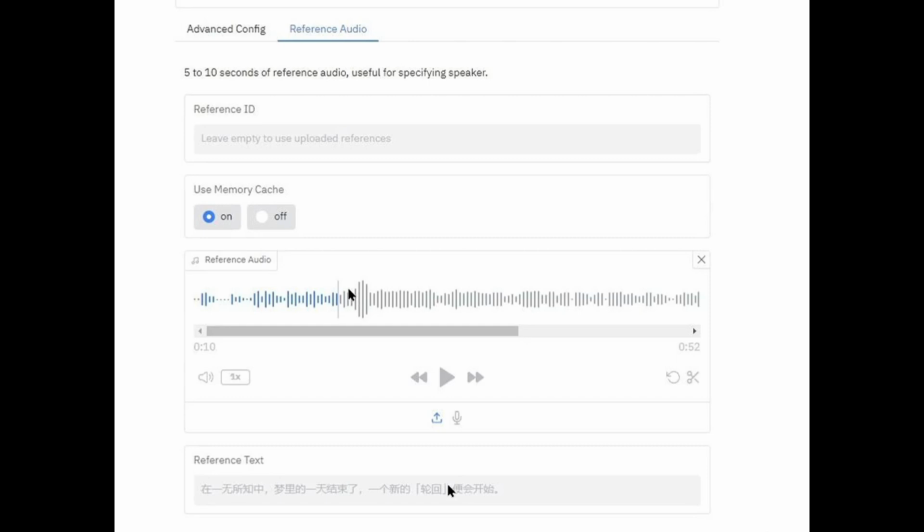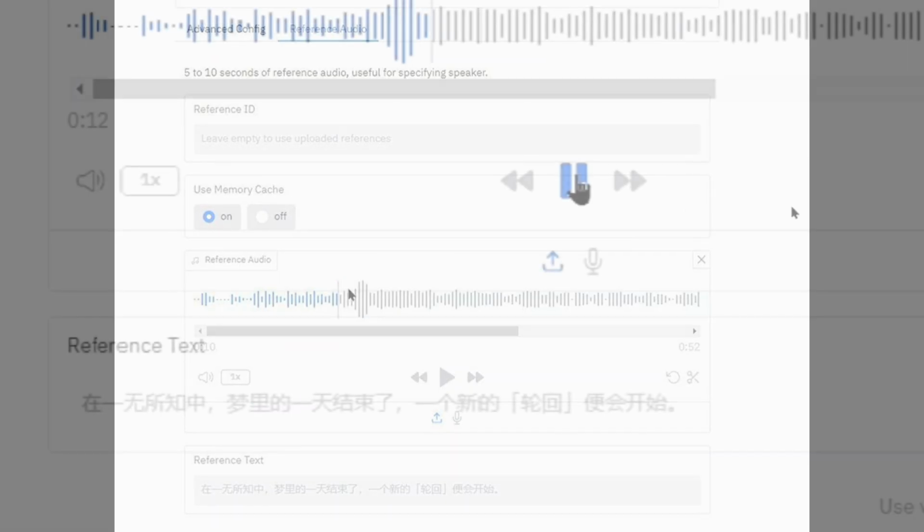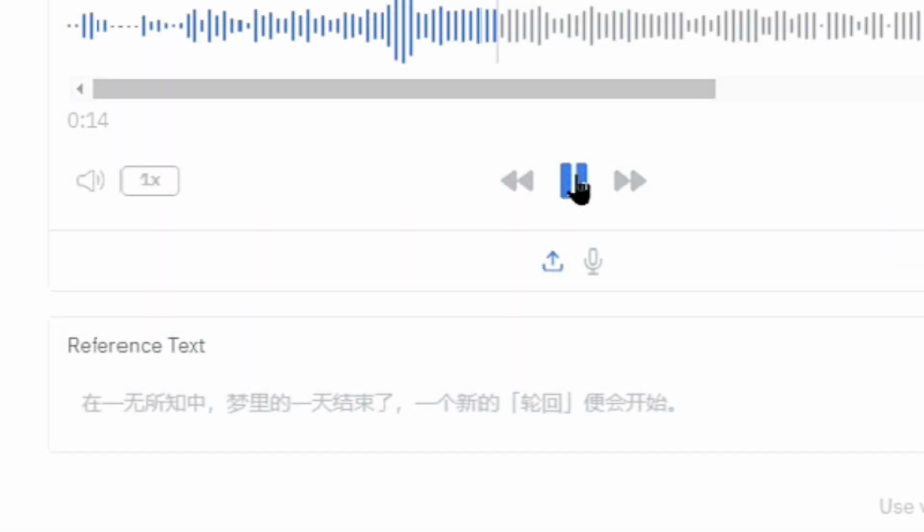Now, if you notice at the bottom, there's reference text. So when you upload the reference audio, you're supposed to type out the text that's in that audio to make it more accurate. For this program in particular, you can leave it blank and it should still work. But if you get an error or the results are kind of lame or not as expressive, this is why you didn't put reference text. Now I recommend that you put the text in there, but it's up to you.